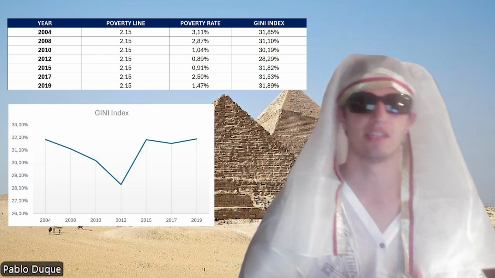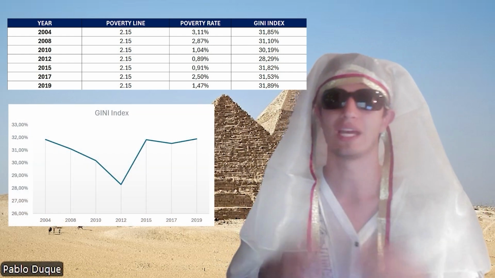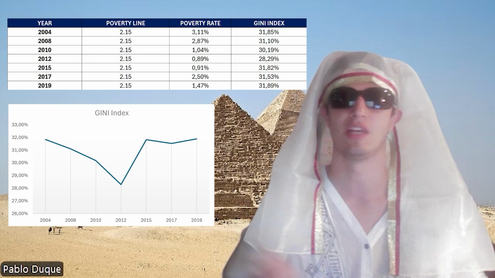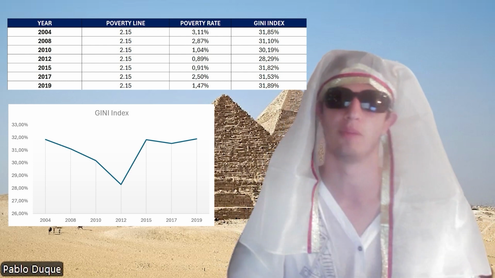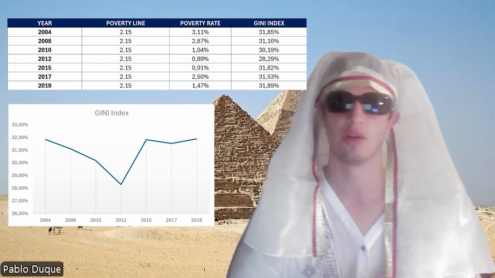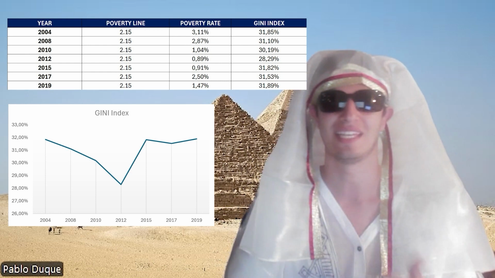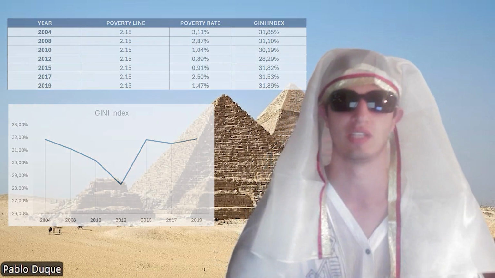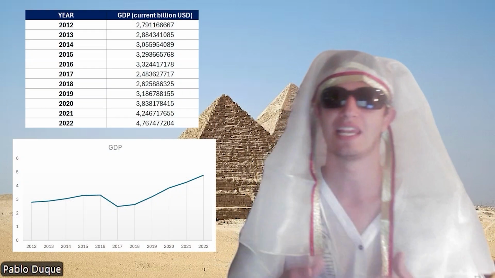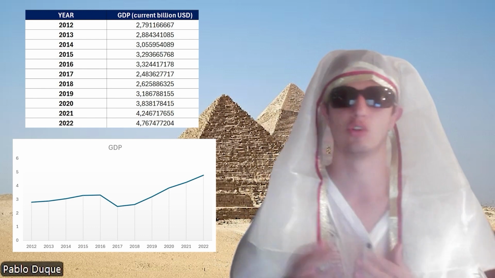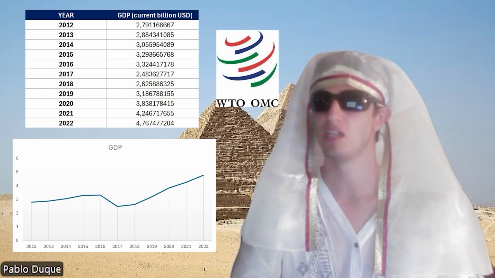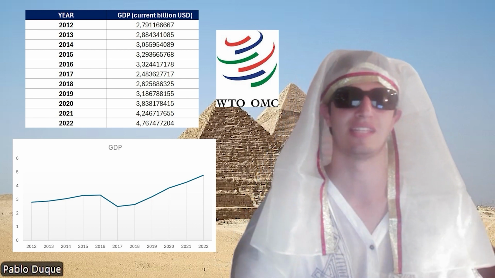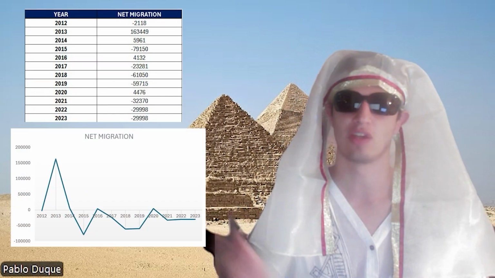The Gini index is useful to understand inequality. We can see that Egypt's Gini index has always been oscillating close to 30, which is still high considering that values close to zero represent no inequality. However, if we compare it to the UK, we can see that Egypt's Gini is always lower, which is positive. Now, we can see a clear growing trend in the GDP, which is good for the country. It is important to say that Egypt has been part of the WTO, which is the World Trade Organization, since 1995.